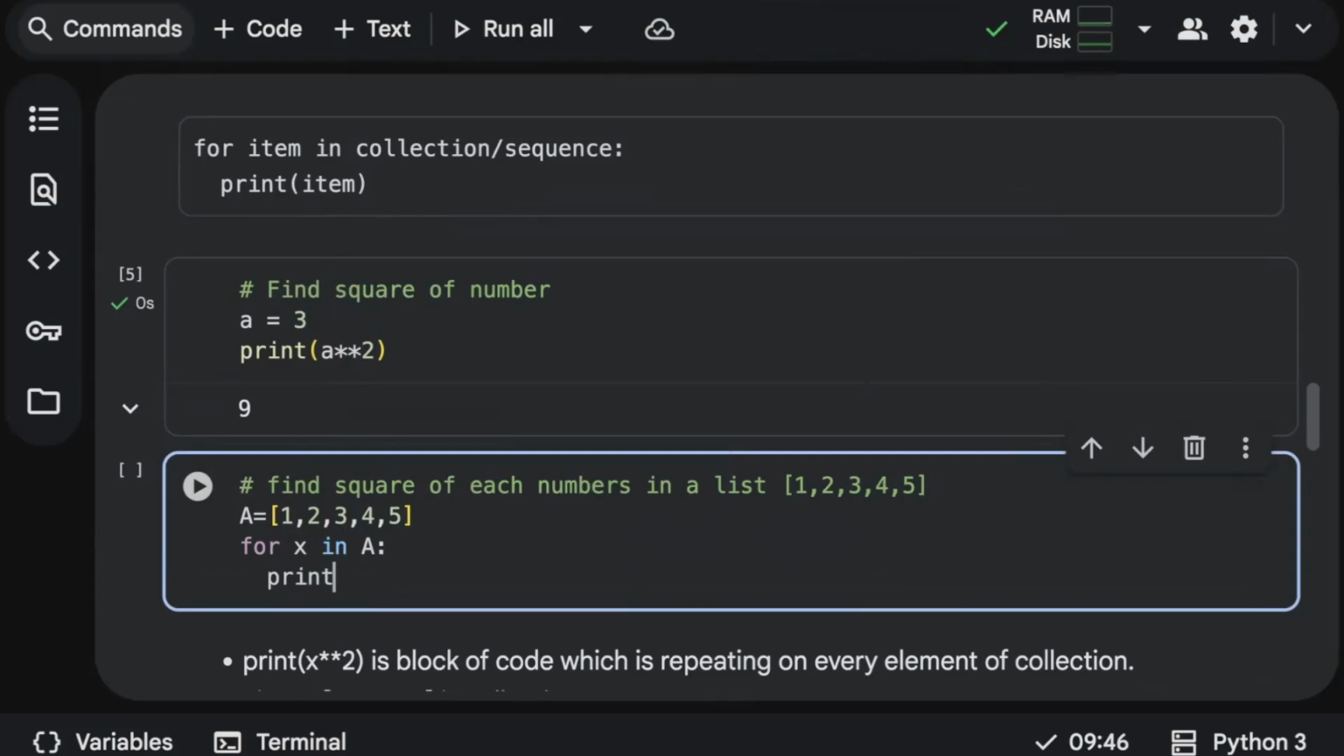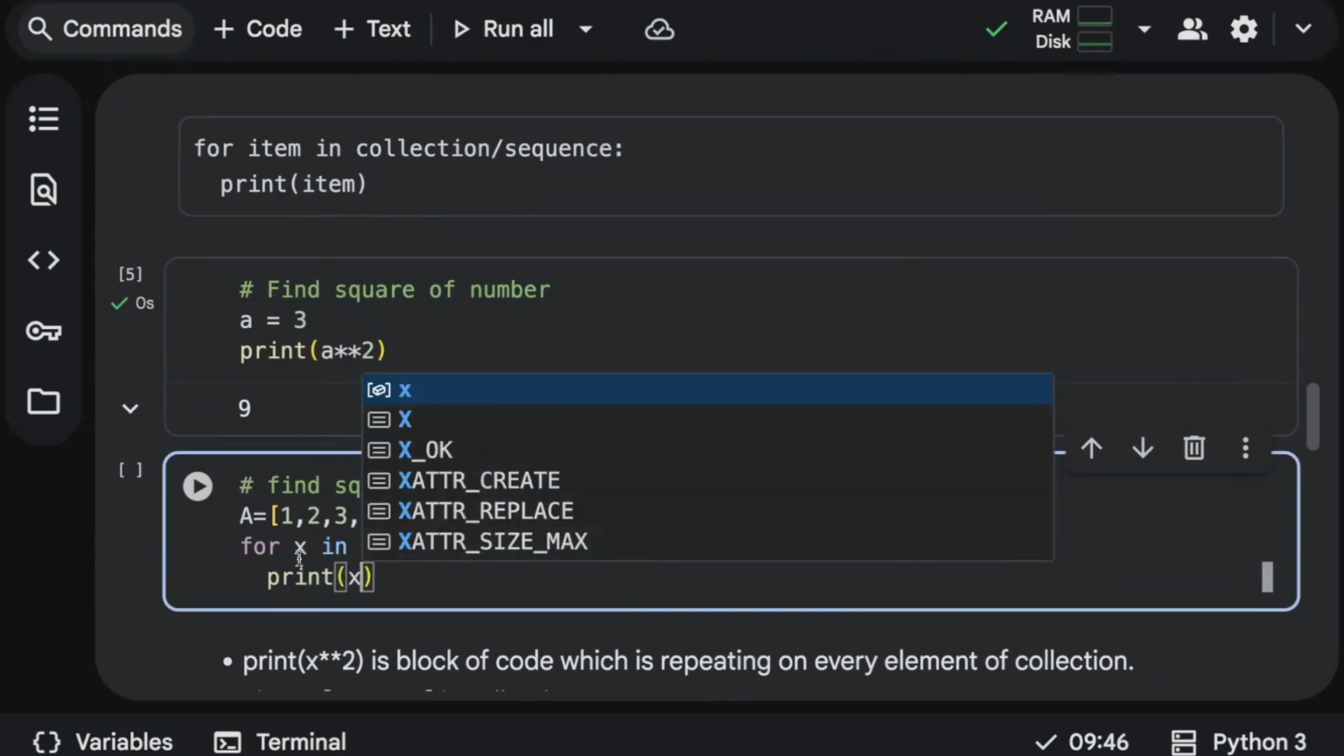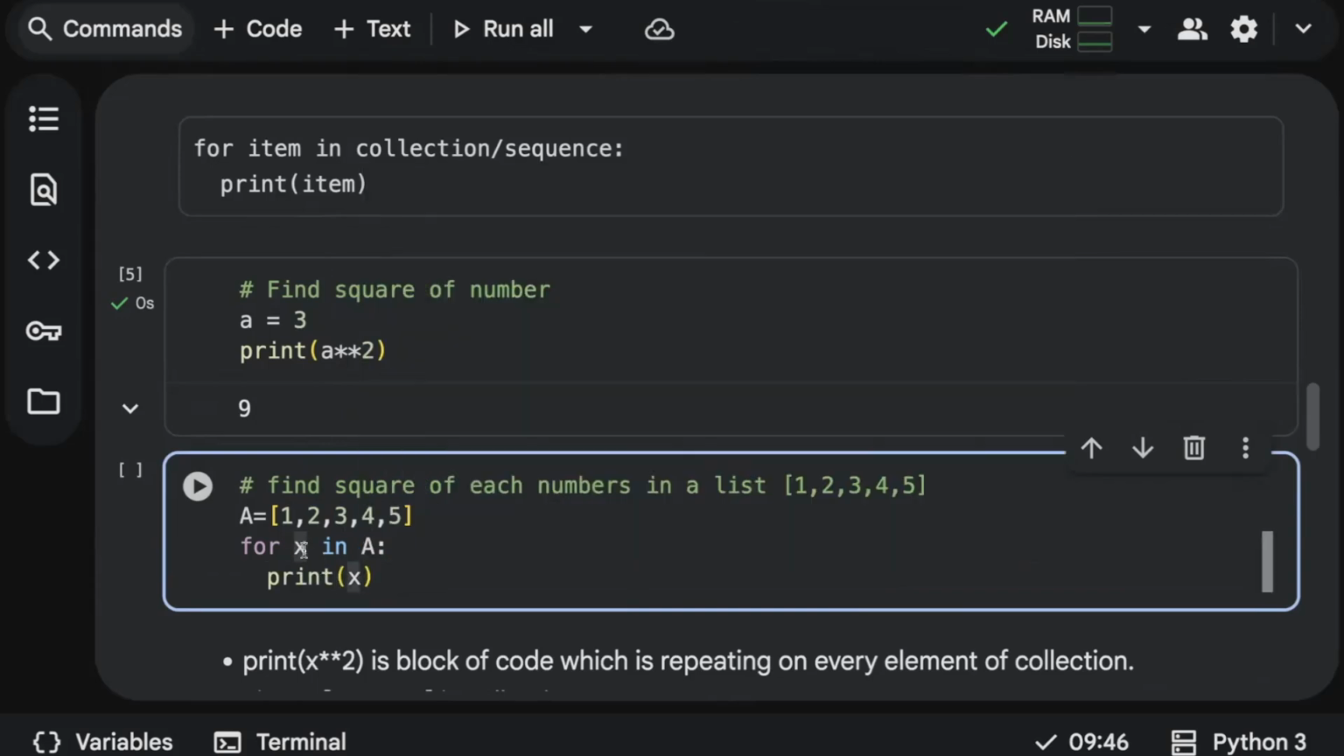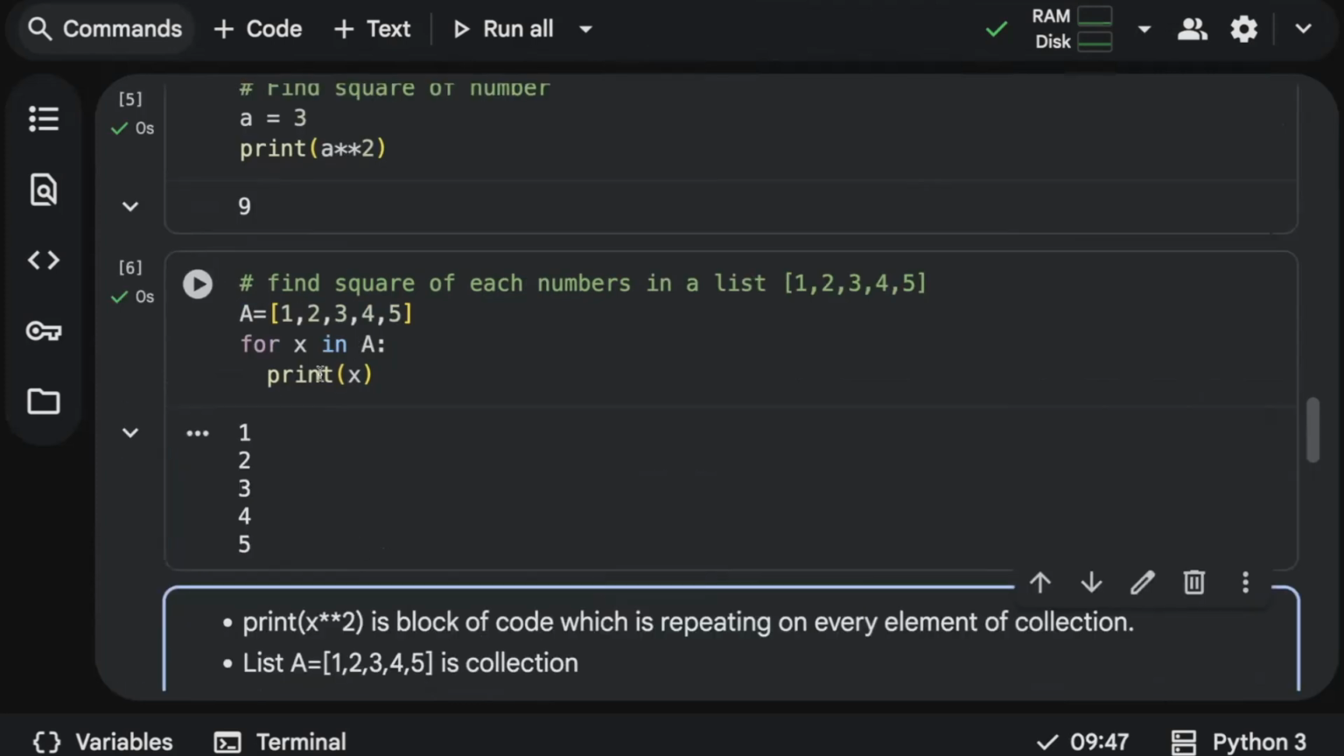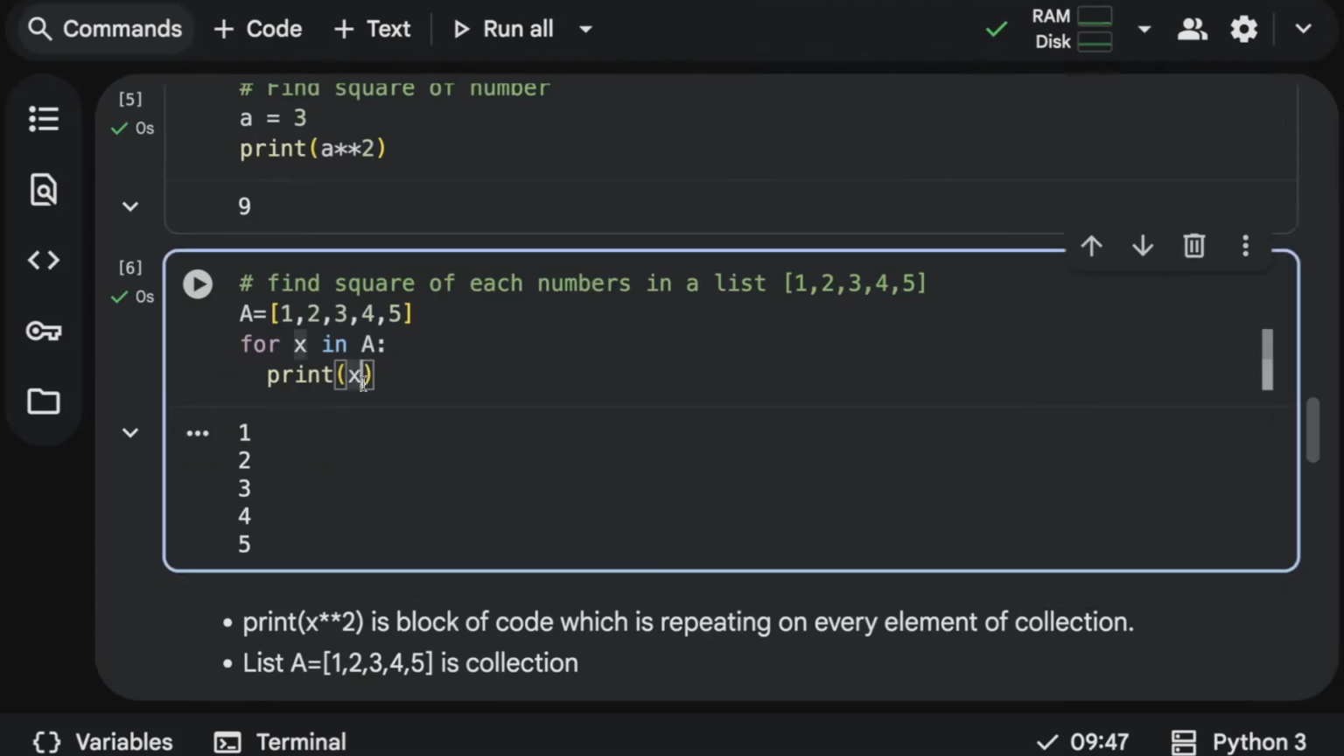Now I just want to print the value of x. x is a variable, like an item which is taking a single value from A at a time, and it is going to print that for you. See, now it is going to print all the values in the list one by one: 1, 2, 3, 4, 5. But my question is to find the square of each number. We know to find the square of each number, we just use a double asterisk. Use the same thing here also, x double asterisk 2.